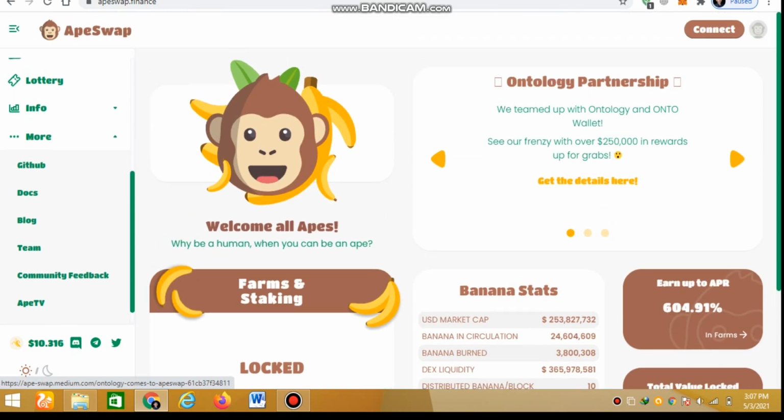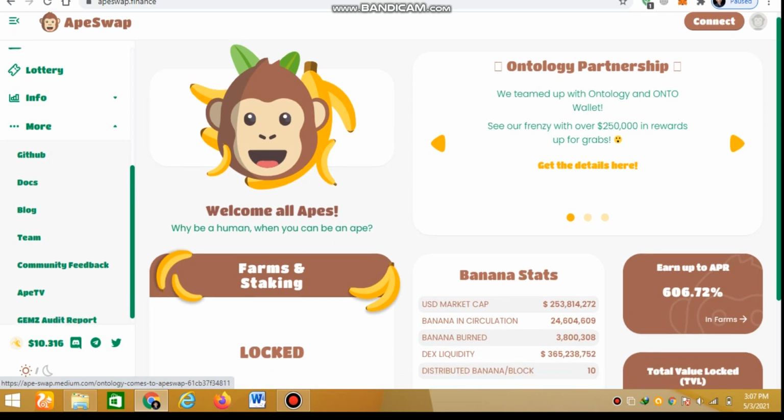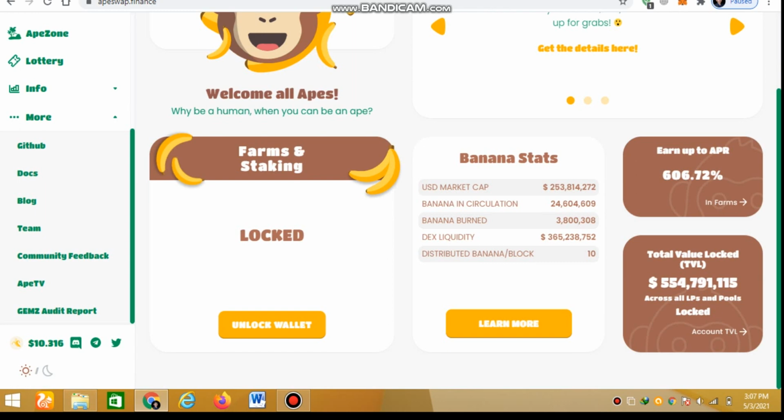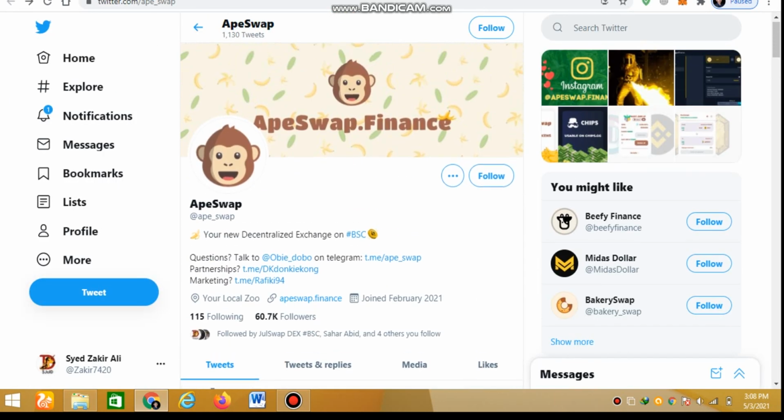You can check the news that Ontology has teamed up with the Ontology wallet, with $250k in rewards up for grabs. Check all the details: Banana statistics, Banana and DEX liquidity, USD market cap, Banana in circulation, locked. You can check all this status on EpiSwap or Twitter.